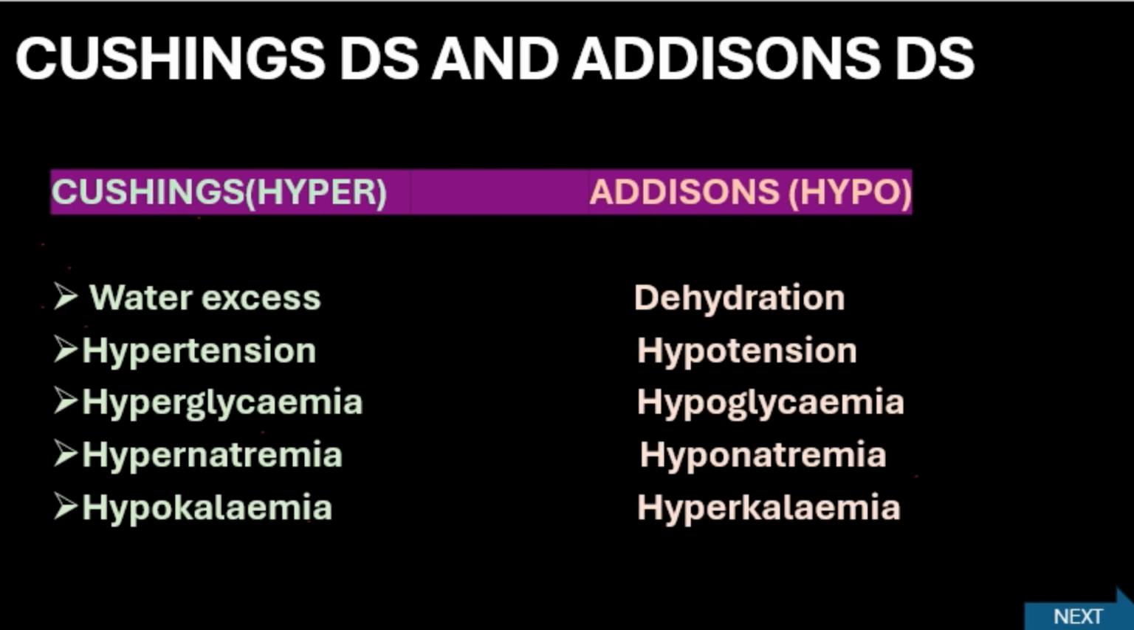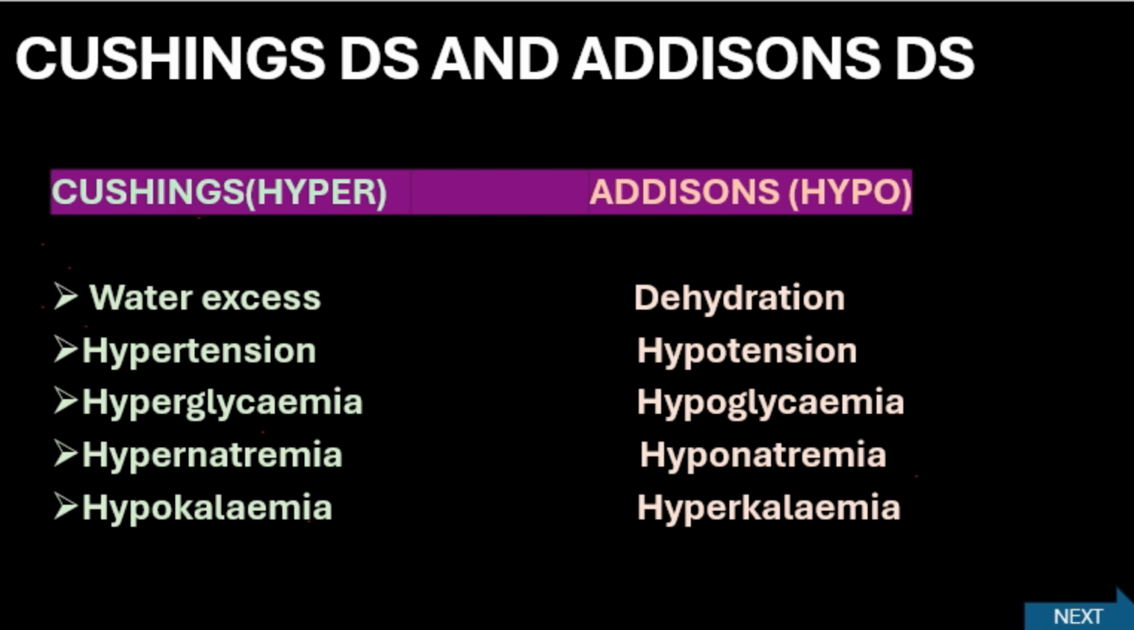See here the characteristics. Cushing's it is water excess, Addison's it is dehydration. Cushing's it is hypertension, Addison's it is hypotension. Cushing's it is hyperglycemia, Addison's it is hypoglycemia. Cushing's it is hypernatremia, Addison's it is hyponatremia. Cushing's it is hypokalemia. So this is the only one where it is coming hypo. All other are hyper only.